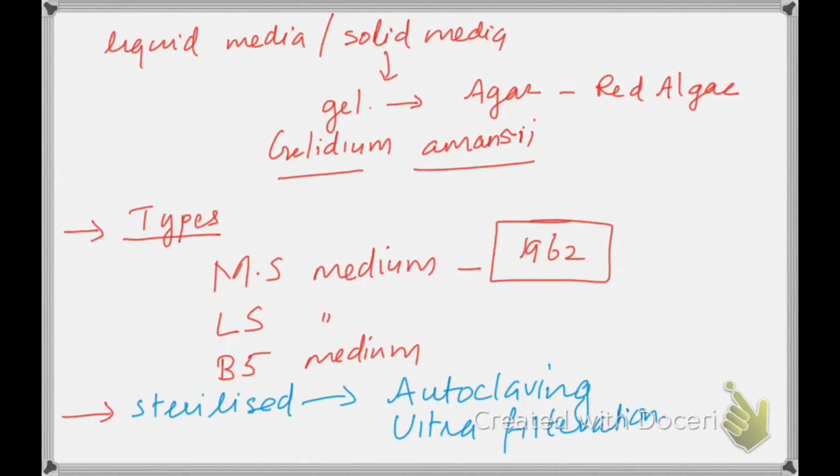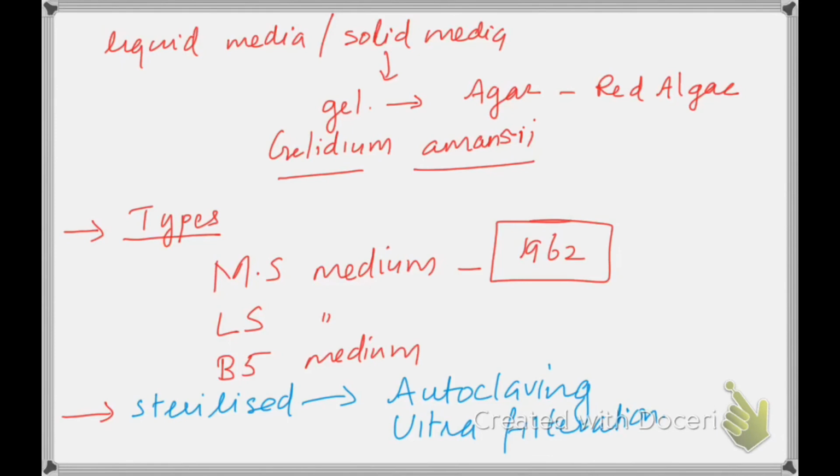This is not done for all media. MS medium can be easily autoclaved. But if we add some ingredients to MS medium that are heat labile, heat labile means they may be destroyed after heating, then you need to go for other types of sterilization.